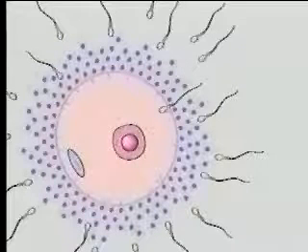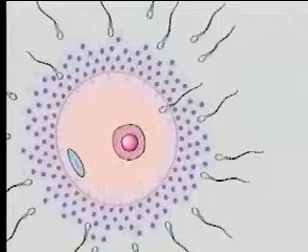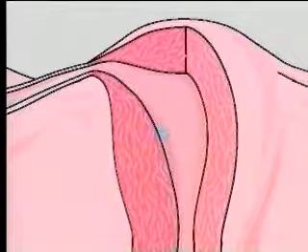If an egg and sperm cell unite, then menstruation won't take place. Instead, the fertilized egg embeds itself in the lining of the uterus wall, which has been prepared with extra blood.